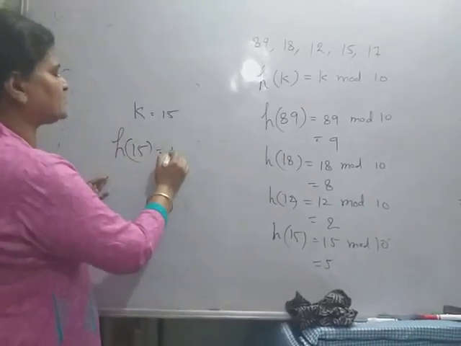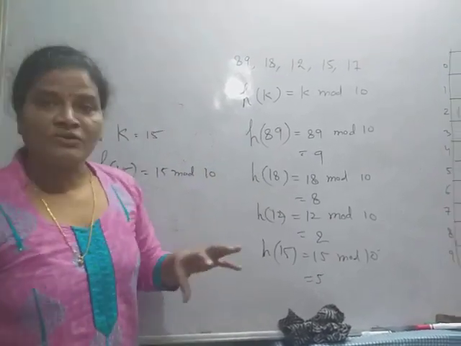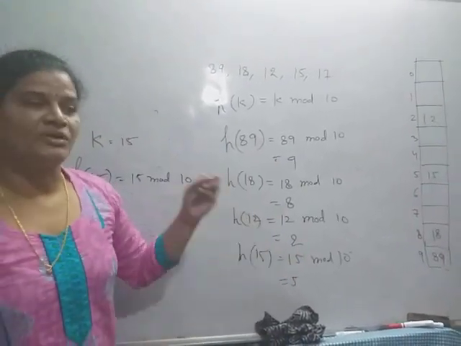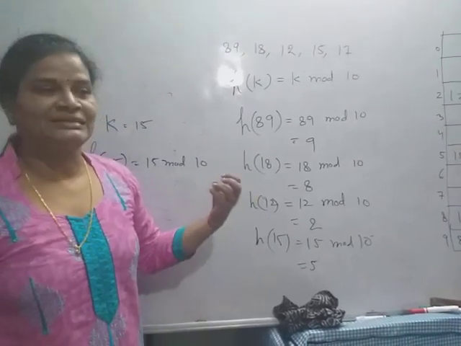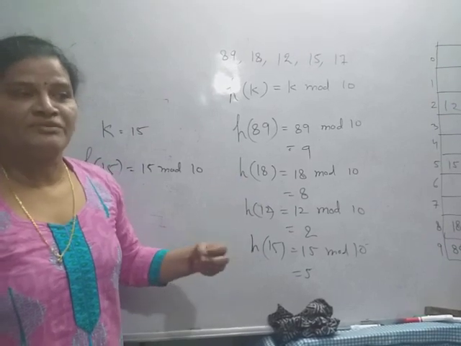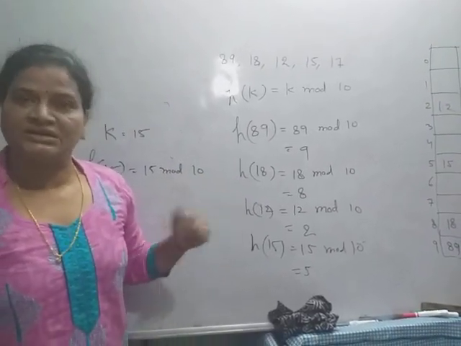So h(15) equals 15 mod 10, which is the fifth location. So for inserting, deleting, searching, for every operation we use the hash function to compute the location.